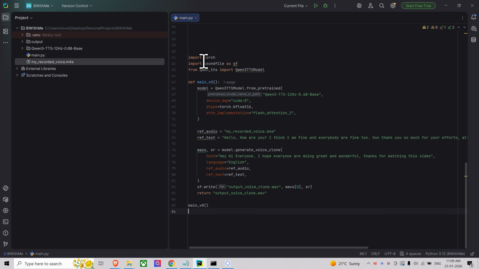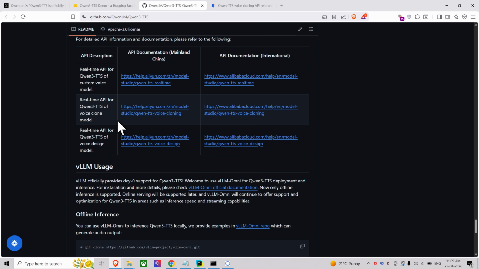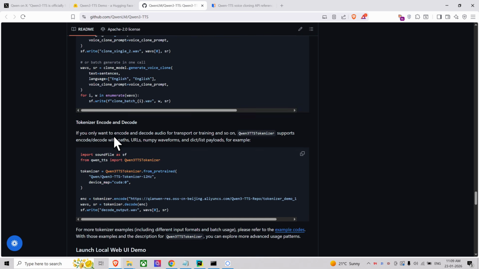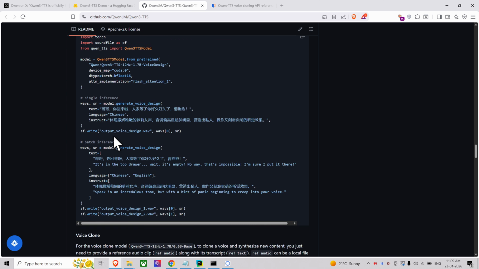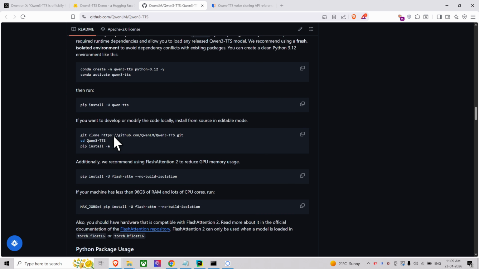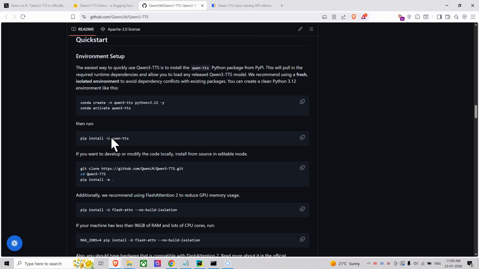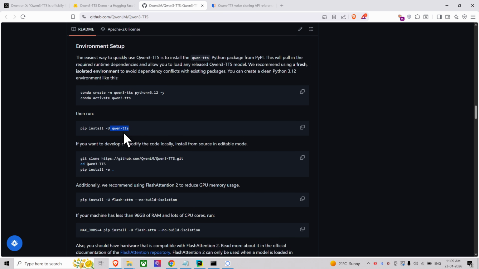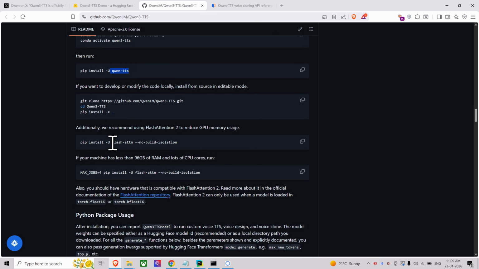In the GitHub they have given the code as well if you want to try it in local. They have given everything, like what to be installed. I just created a virtual environment and then I installed their Python library. I tried to install flash attention, but for some reason I'm getting an error. It was saying my CUDA version is not matching, but it matches when I check manually. So I'm not sure what is happening. I'm skipping it for now, I'm not gonna debug it now. So I just left it out.